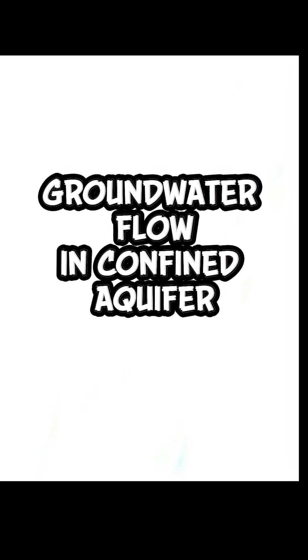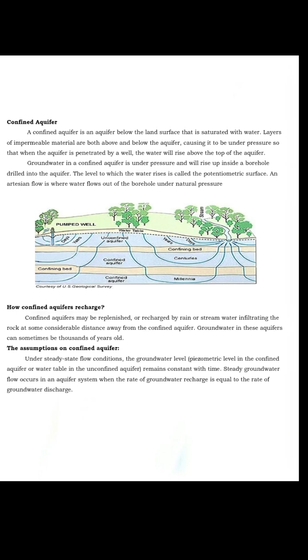Groundwater flow in confined aquifer. A confined aquifer is an aquifer below the land surface that is saturated with water. Layers of impermeable material are both above and below the aquifer, causing it to be under pressure, so that when the aquifer is penetrated by a well, the water will rise above the top of the aquifer.